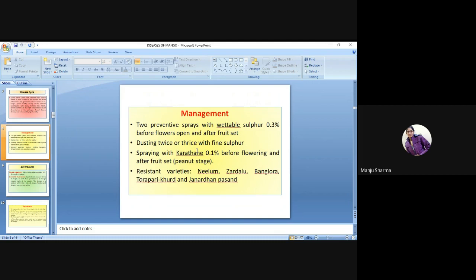So, for management, to prevent the disease, spray with wettable sulfur 0.3% before flowers open and after the fruit set. Only twice will it be required, before opening or after the fruit set. Dusting twice or thrice with fine sulfur.